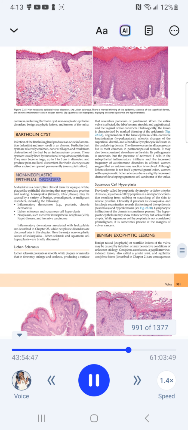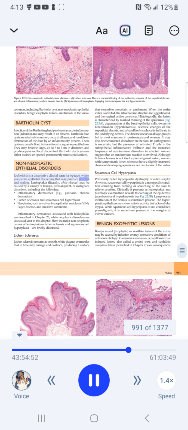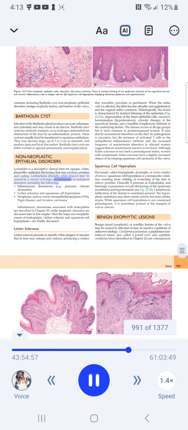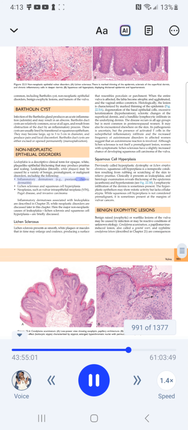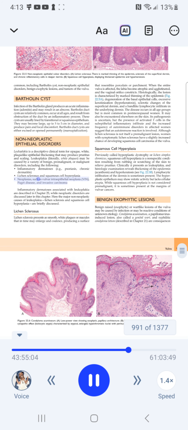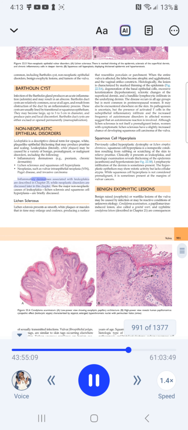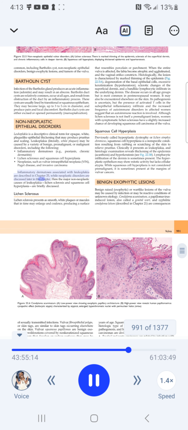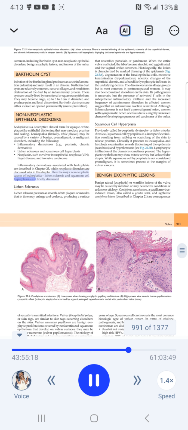Non-neoplastic epithelial disorders. Leukoplakia is a descriptive clinical term for opaque, white, plaque-like epithelial thickening that may produce pruritus and scaling. Leukoplakia, literally white plaques, may be caused by a variety of benign, premalignant, or malignant disorders, including inflammatory dermatoses, for example psoriasis, chronic dermatitis, lichen sclerosus, and squamous cell hyperplasia, and neoplasias, such as vulvar intraepithelial neoplasia (VIN), Paget disease, and invasive carcinoma. Inflammatory dermatoses associated with leukoplakia are described in Chapter 25, while neoplastic disorders are discussed later in this chapter. Here the major non-neoplastic causes of leukoplakia, lichen sclerosus and squamous cell hyperplasia, are briefly discussed.